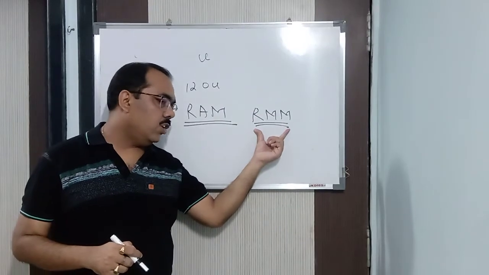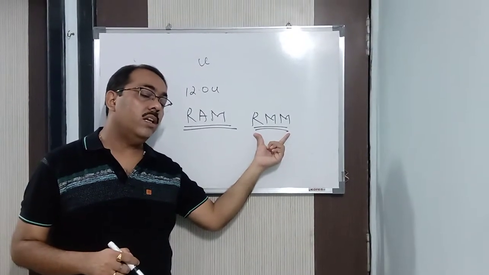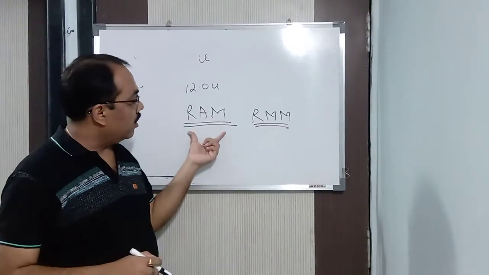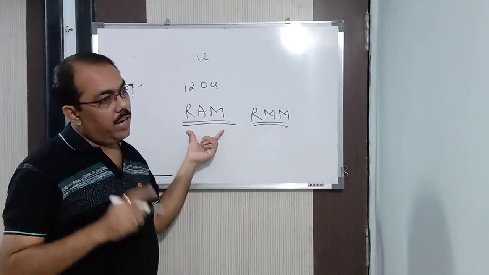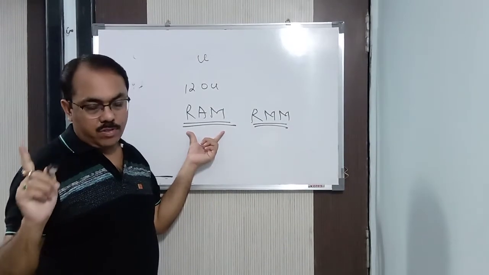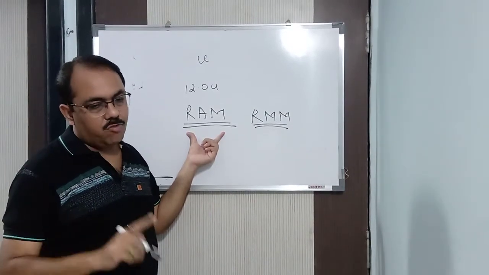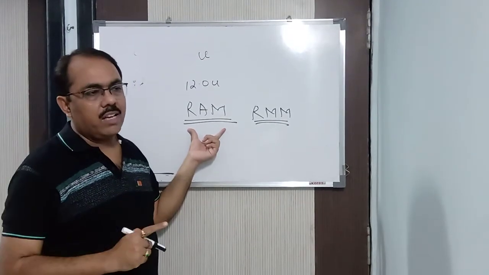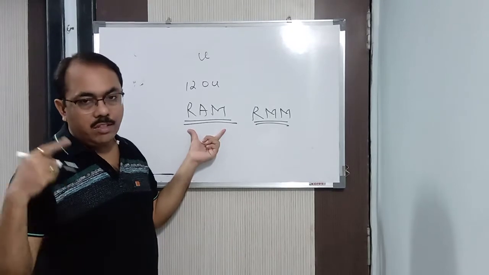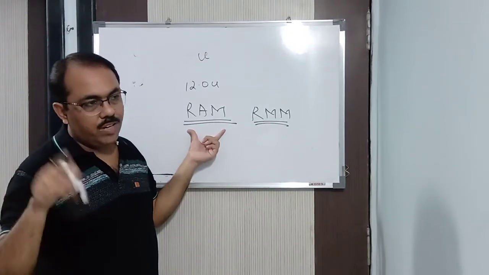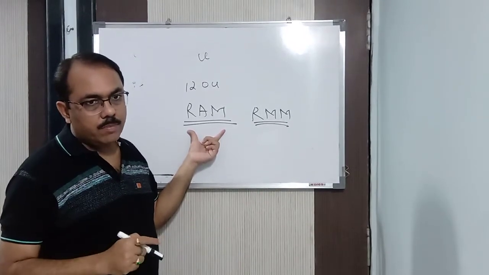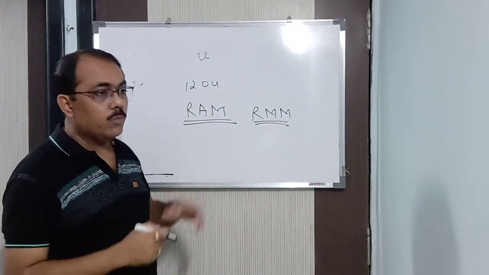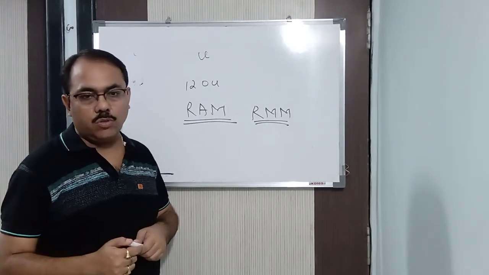Weight of one molecule of a substance by weight of one atom of hydrogen, or weight of 1/12 of an atom of carbon. Here, in terms of atomic mass, we can say weight of one atom of an element by weight of one atom of hydrogen, or weight of one atom by weight of 1/12 of an atom of carbon. Because atomic mass of carbon is 12, so 1/12 into 12 is how much? It is 1 only. So that is the ratio, because it is weight by weight. It's a ratio. Got it?